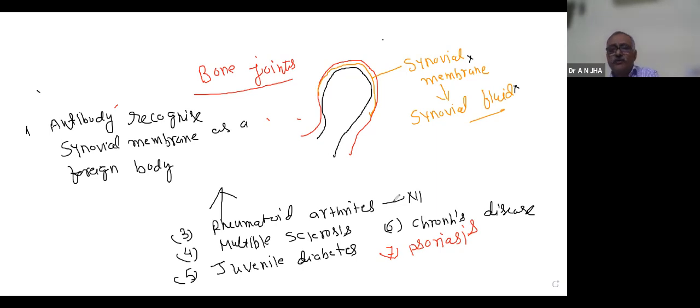Arthritis is of many types. If you have studied movement and locomotion, joint pain is also due to uric acid and osteoarthritis. But I am talking about rheumatoid arthritis. Arthritis generally means joint pain. If there is pain in the bone joint, it is arthritis, but it is of many types, due to deposition of uric acid or due to a problem in the cartilage. But we are on rheumatoid arthritis. This is an autoimmune disorder. Clear?